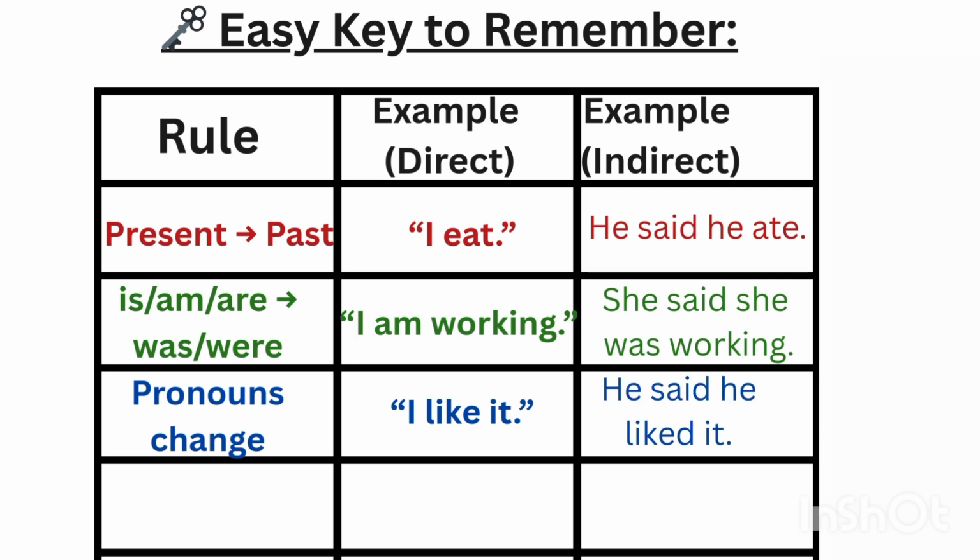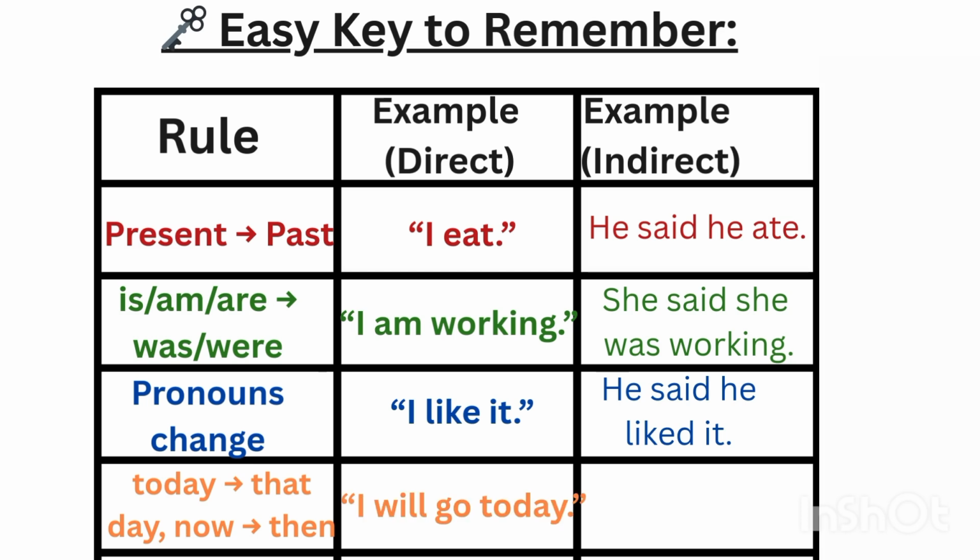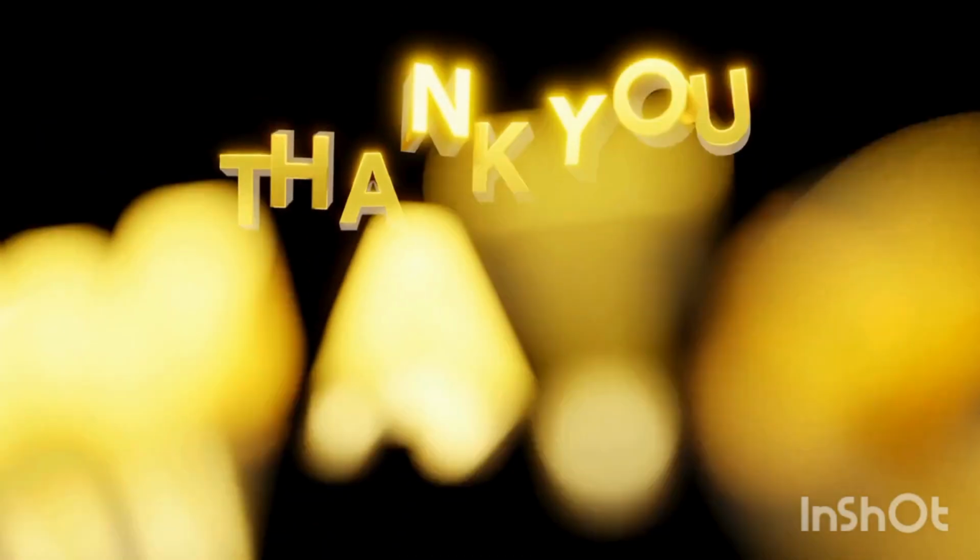The next rule is pronouns change. Example: "I like it." Example of indirect speech: he said he liked it. Next, let's move toward the last rule. Today is converted into that day, now is converted into then. If the example is "I will go today," then in indirect speech, she said she would go that day.